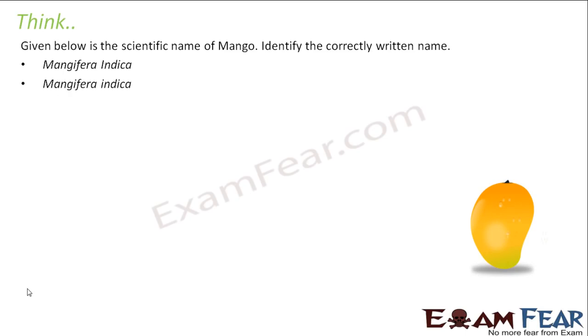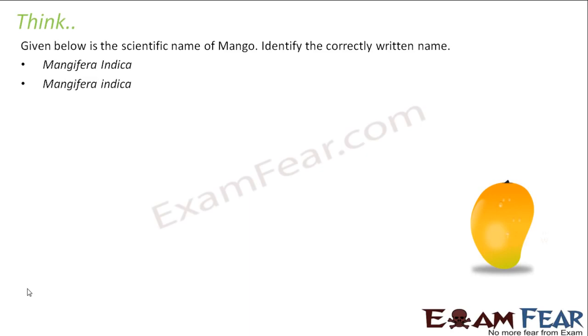Now let us quickly remember the general rules or the universal rules of nomenclature. So there were some rules which we spoke about, right? One of them was that the scientific name should always be written in italics or it should be underlined. So here, if you see, it is written in italics. It consists of two parts. The first one is the generic name. The second one is the specific epithet. So here in both the names, both of them are present and they are correct.